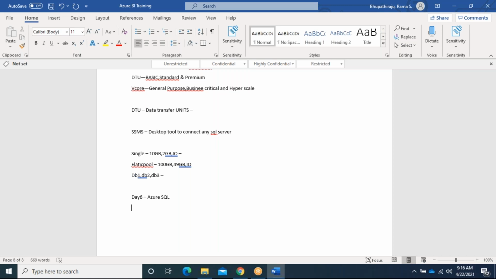And coming to another question: what is the difference between Azure Blob Storage and Azure Data Lake Gen 1? They will definitely ask. Another question is the difference between Data Lake Gen 1 and Gen 2. You need to tell that Gen 2 is a combination of Azure Blob Storage plus Data Lake Gen 1. You need to explain clearly. Just read our PPT, and you will be able to explain.